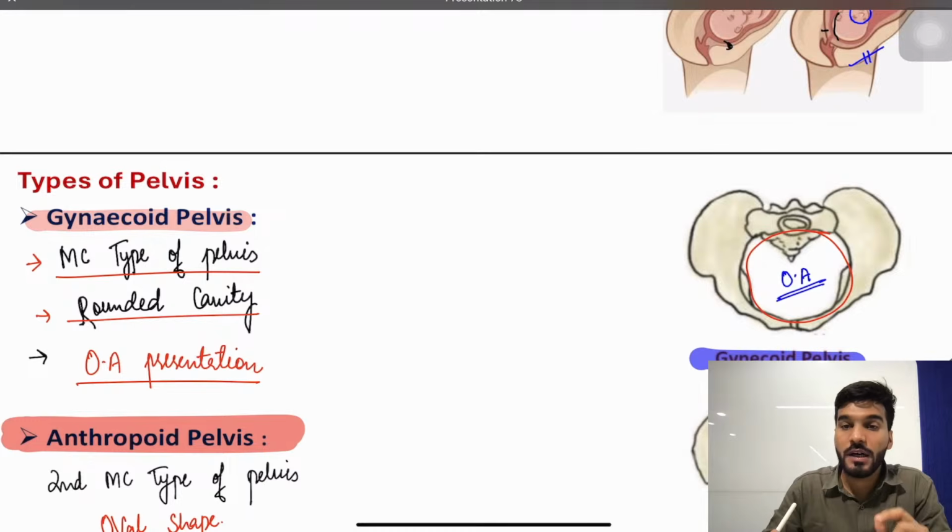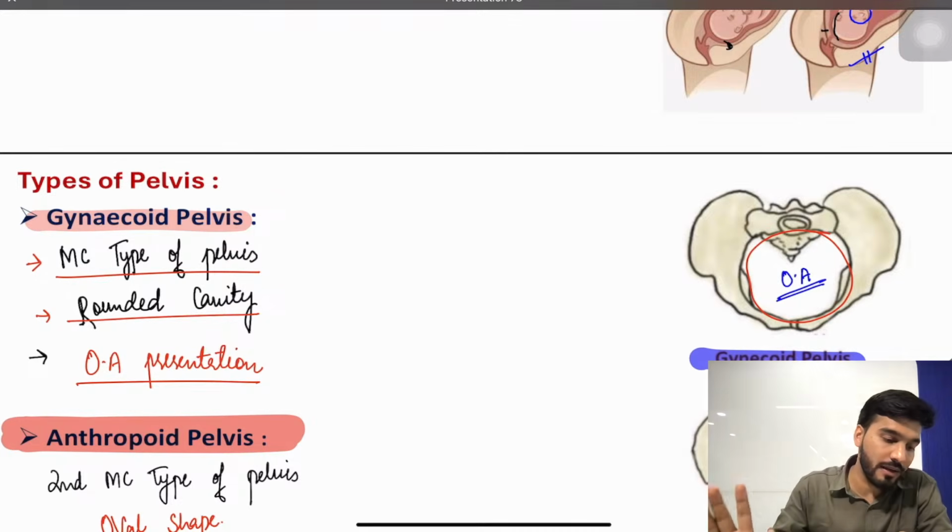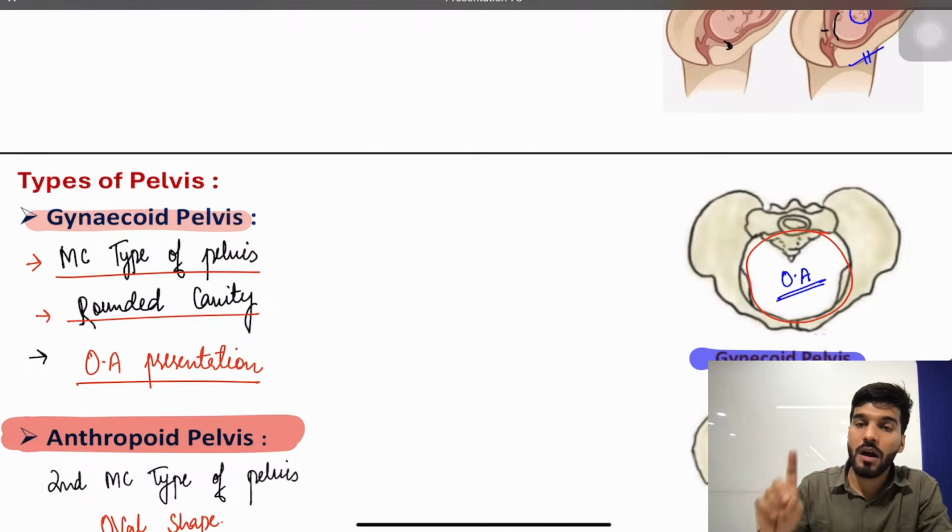They are delivered with the help of a normal vaginal delivery. Followed by that, we discussed the type gynecoid. Followed by that, anthropoid, oval-shaped pelvis. We have occipito-posterior presentation. That's why face to pubis delivery is happening, because occipito-posterior is not converting to occipito-anterior. So whenever face to pubis delivery comes, oval shape will come, anthropoid market.